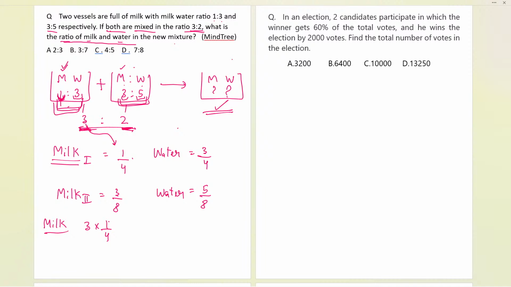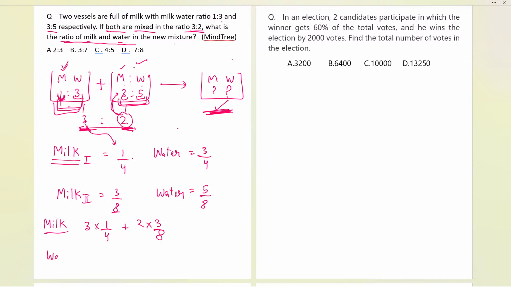And again, now we are mixing. Try to observe here. From the second vessel we have to take 2 as the proportion, and we take the milk. So I will be multiplying 2 times 3 by 8. This is the proportion of milk we will be getting in the final mixture.